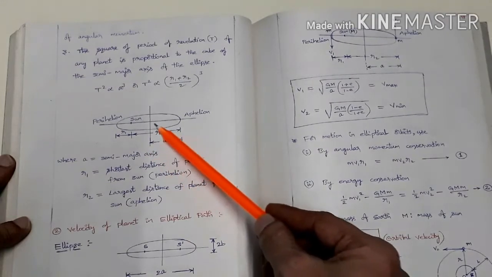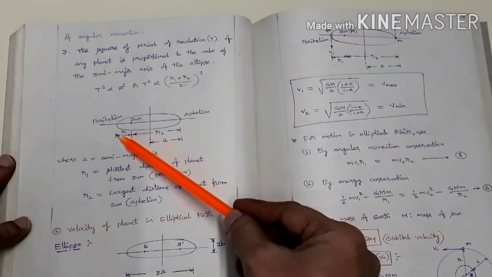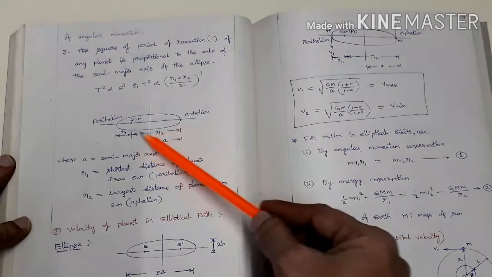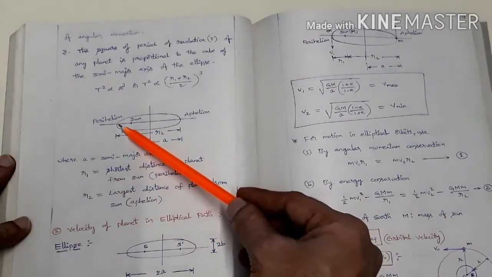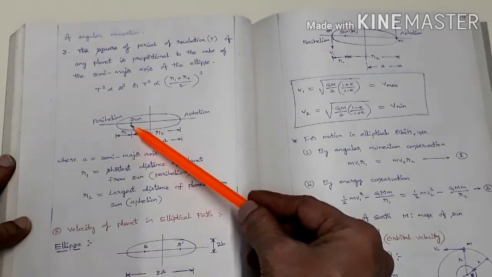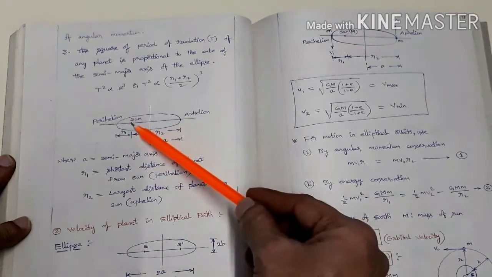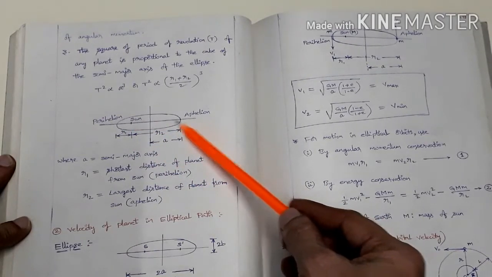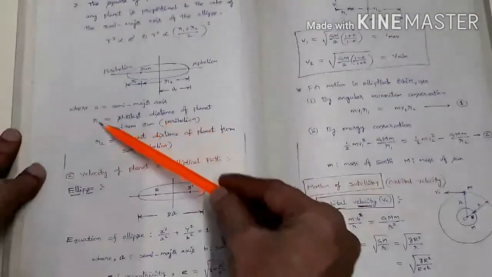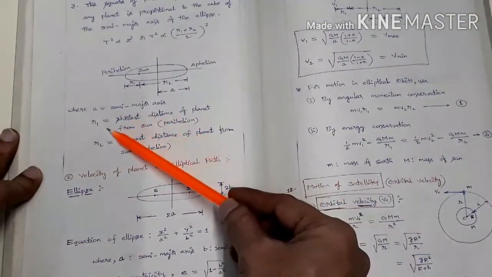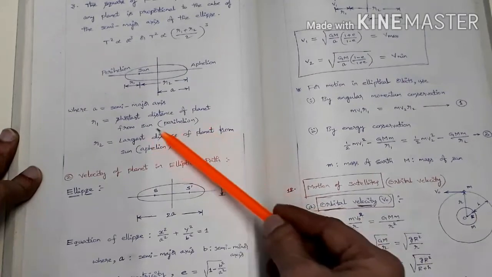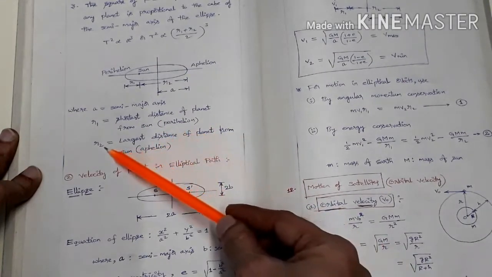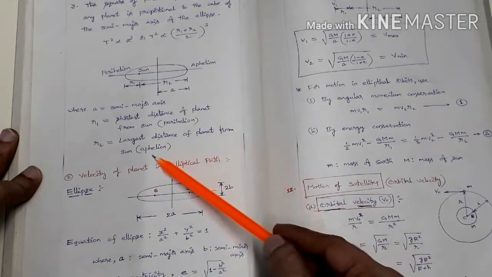So semi-major axis a equals this total length by 2, r1 plus r2 by 2. Perihelion is the shortest distance from the focus and aphelion is the point of largest distance from the focus. Here a is the semi-major axis, r1 is the shortest distance of the planet from the sun, or perihelion, and r2 is the largest distance of the planet from the sun, aphelion.